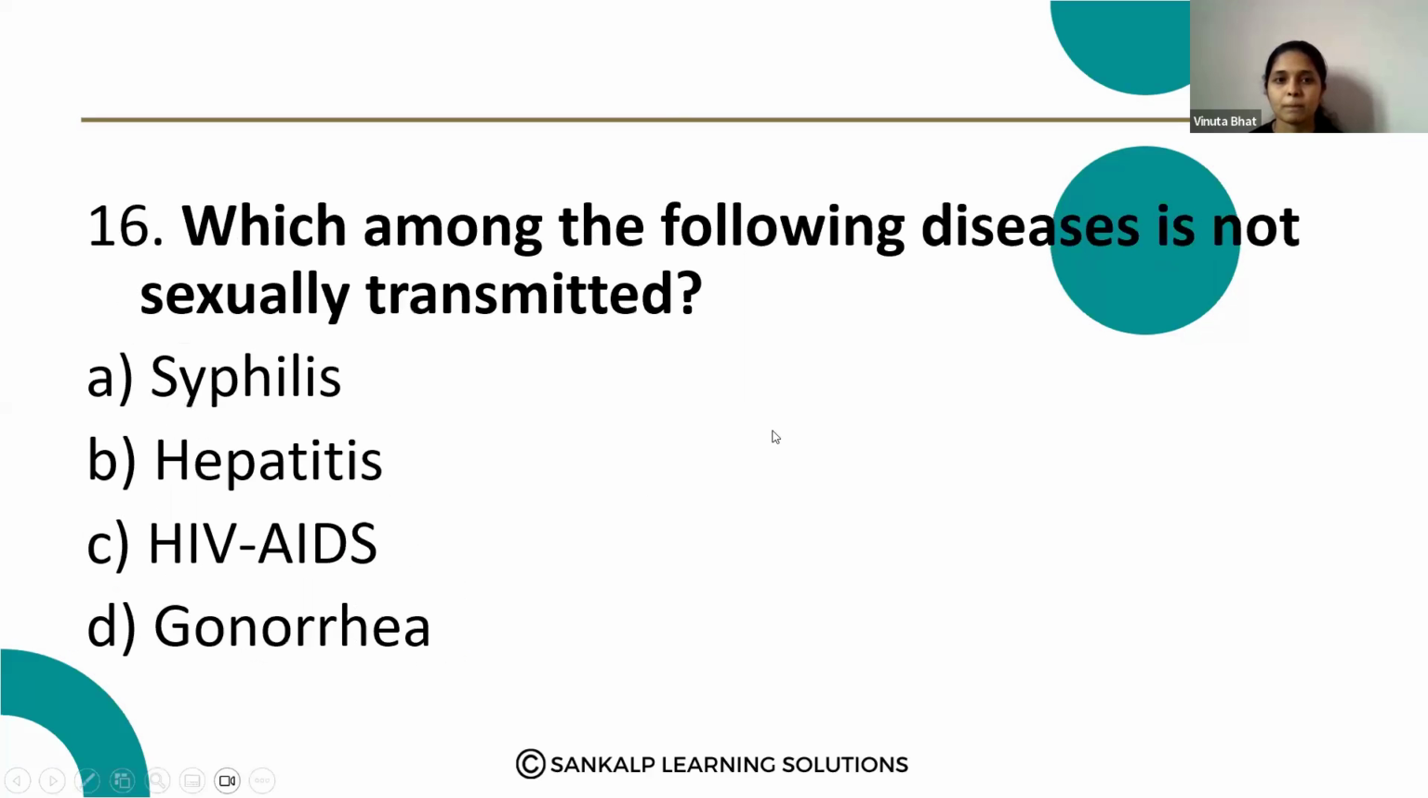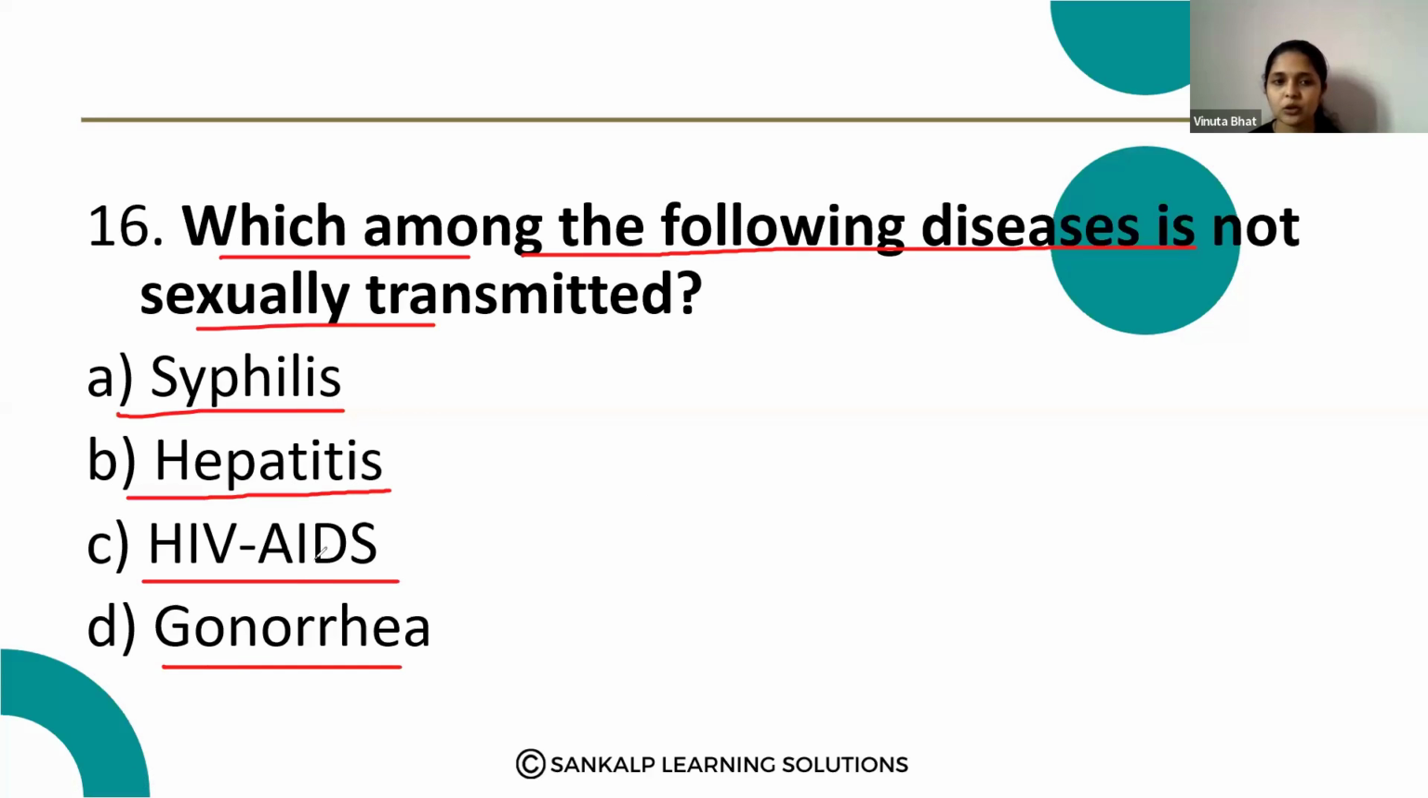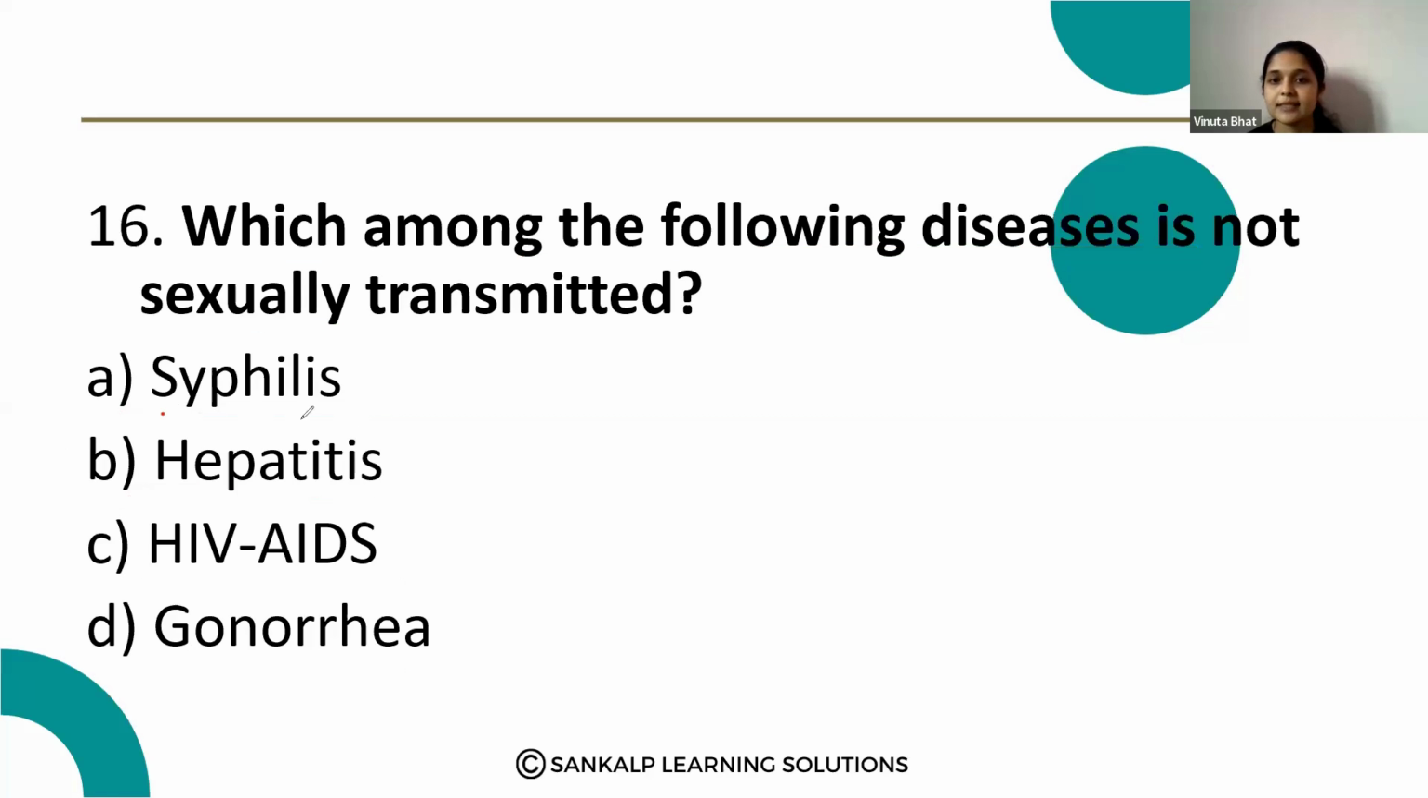Next question. Which among the following disease is not sexually transmitted? Option A, syphilis. Option B, hepatitis. Option C, HIV/AIDS and gonorrhea. Here, syphilis is a sexually transmitted disease, and HIV/AIDS is also a sexually transmitted disease. Gonorrhea is also a sexually transmitted disease. But here, B, hepatitis, is not a sexually transmitted disease.